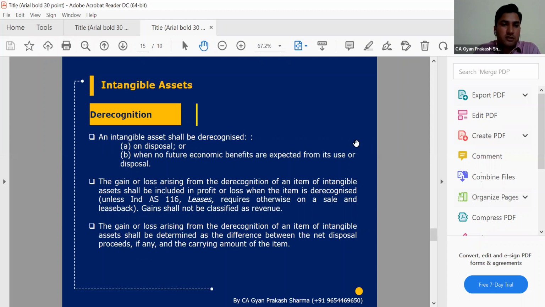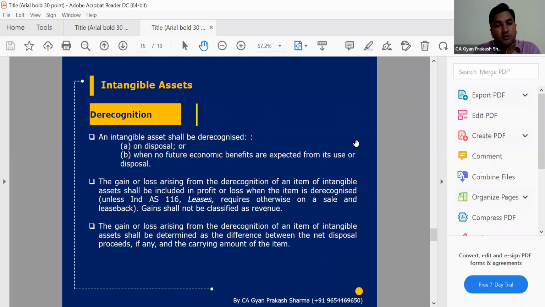Derecognition: when we derecognize intangible assets, obviously, first of all, when we are going to dispose of or sell this asset to some person. Or if we think that the intangible asset, the prototype model which we have created, is out of market, that product is now no more required.